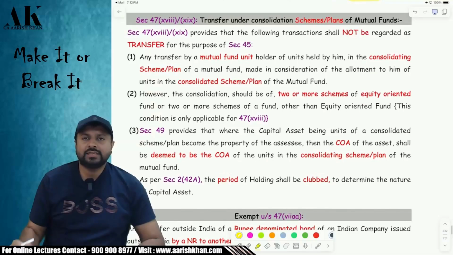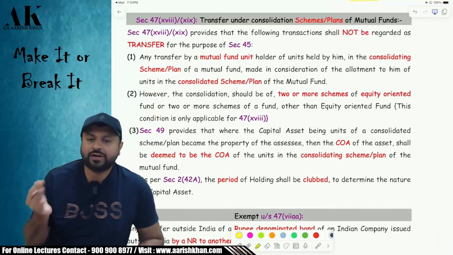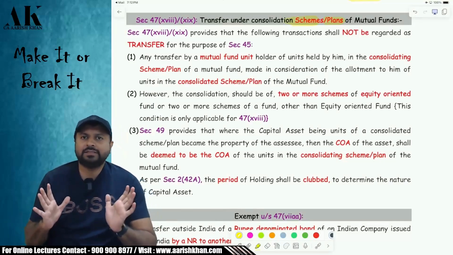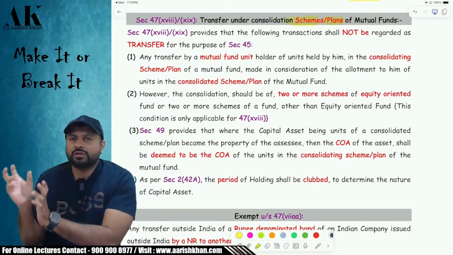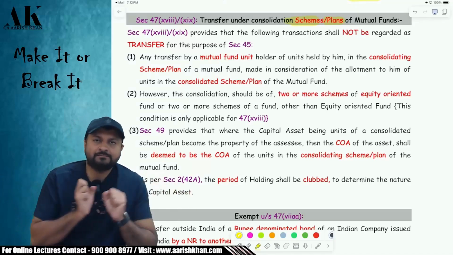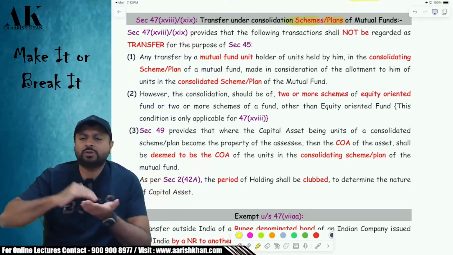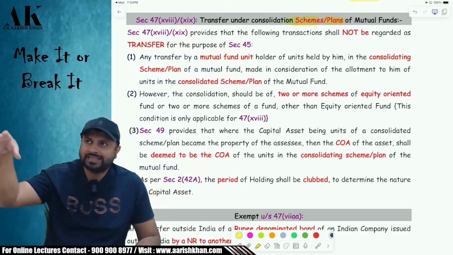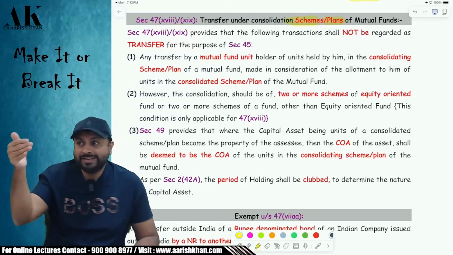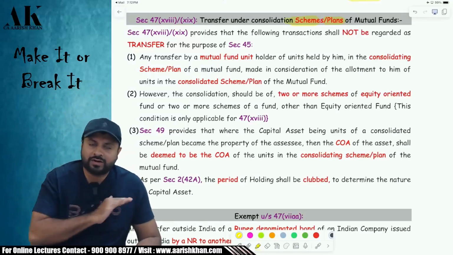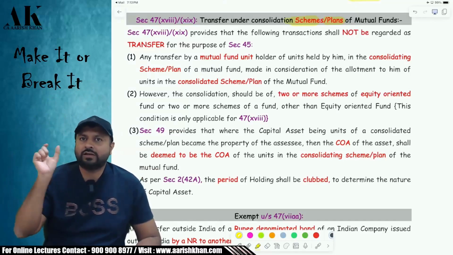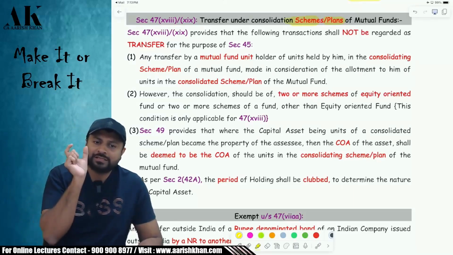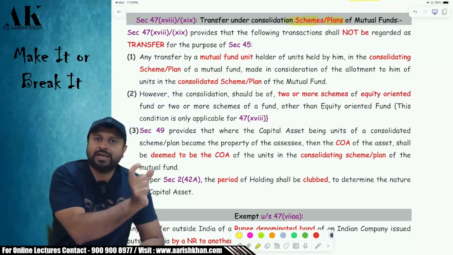Okay. Next, transfer of mutual fund units under consolidation scheme or consolidation plans of the mutual fund. For example, there are three mutual funds: mutual fund A, mutual fund B, mutual fund C. There are three schemes of mutual fund. How does the mutual fund hierarchy run? There is a mutual fund company, for example, SBI mutual fund. In that, there will be three different schemes of mutual funds, and in the schemes, there will be further plans of mutual fund. What are the schemes of mutual fund? You can say growth scheme. You can say one is SBI FMCG scheme, SBI equity scheme, SBI banking scheme.